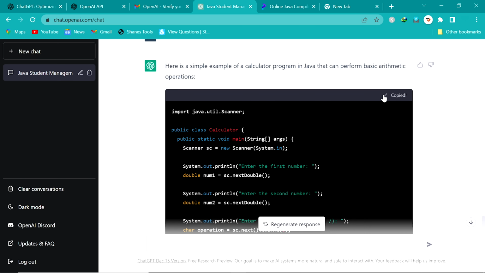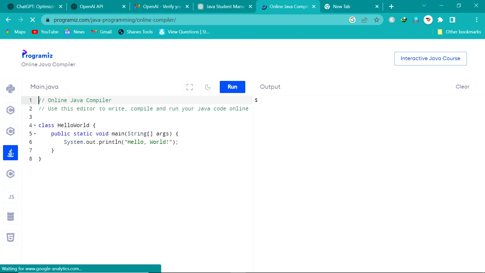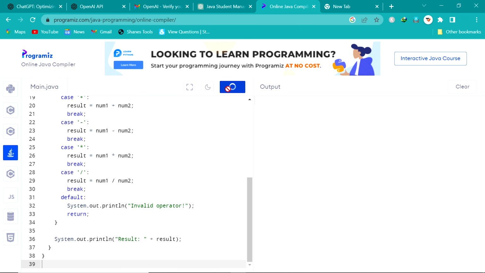Now we copy this code and go to online Java compiler. First we refresh it and write here the code and click on run. Now you can see here this code working fast. Now we enter the first digit and click enter, and here we write the second digit and click. Now here you choose the operation. I choose plus and click. Now you can see here the required answer is correct.